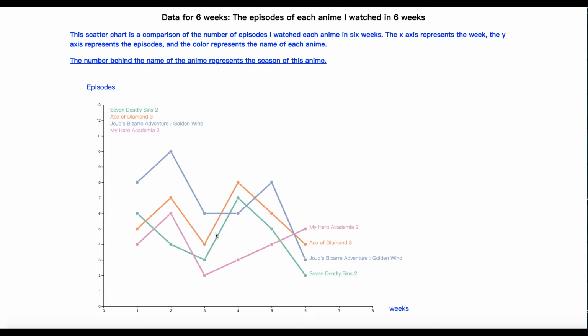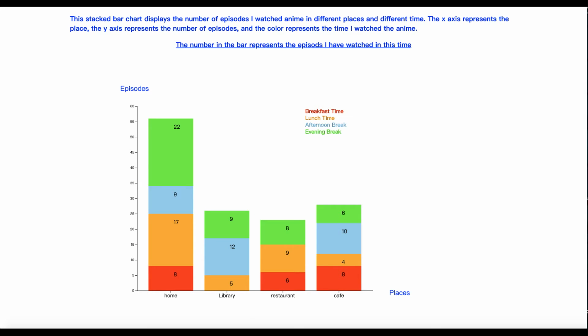You can see the comparison of each anime in each week, and the number of the episodes I have watched. Here is week 2 and week 3. That's all for my first graph, and the second graph is a stacked bar chart displaying the number of the episodes I watched the anime in different places and different times.